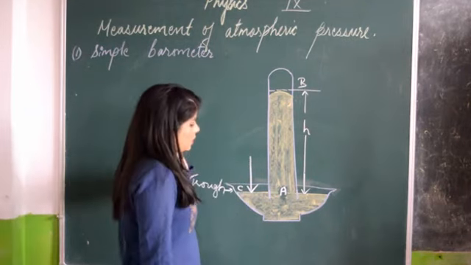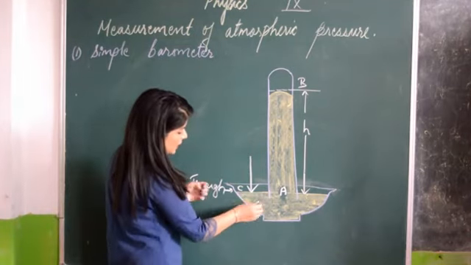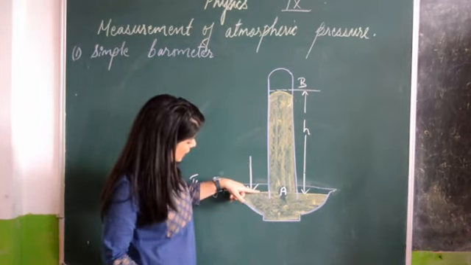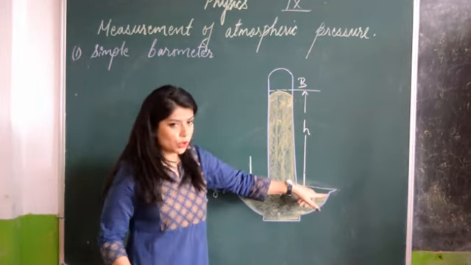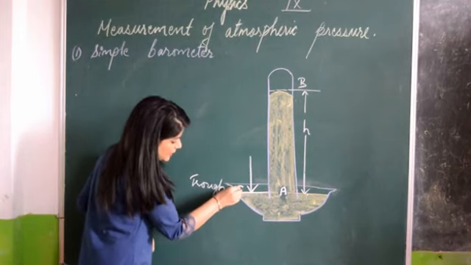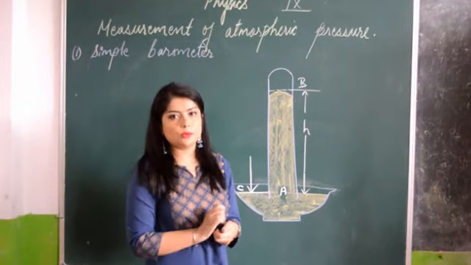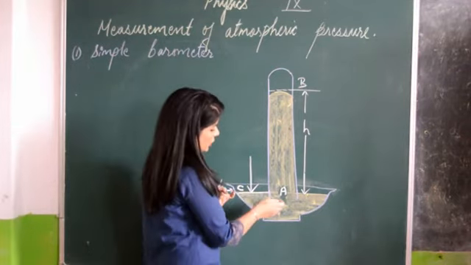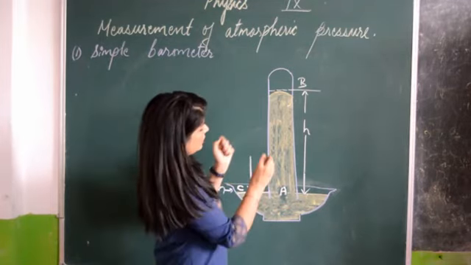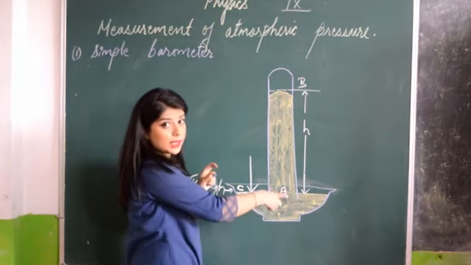What happens over here is, this is open space. Air or atmosphere can enter at this point and put pressure on the liquid at this point, at this point also. So this level of the mercury in the trough is denoted as C. Now there is mercury inside the test tube also. So that height of the mercury is AB. B is the end of the test tube, so this will be the end of the mercury. This is the starting of the mercury inside the test tube.